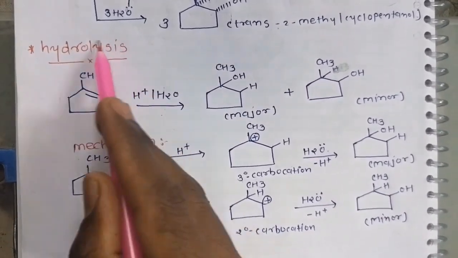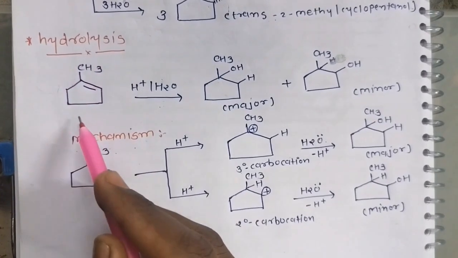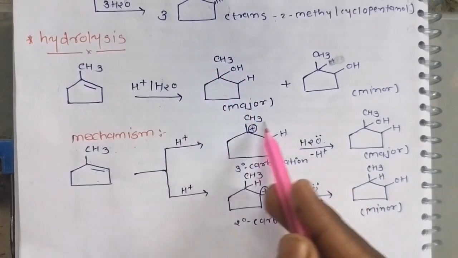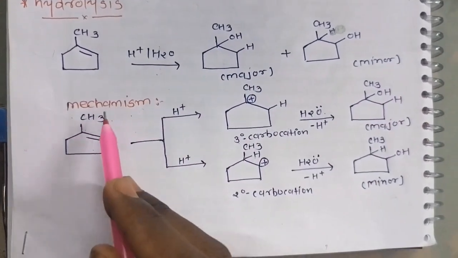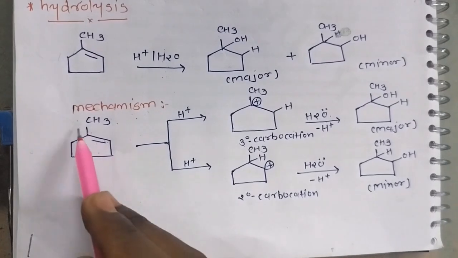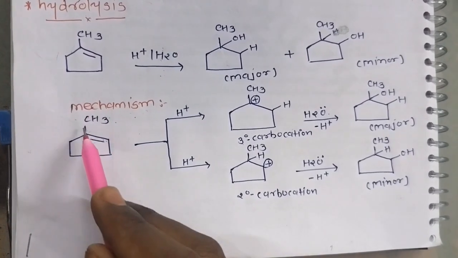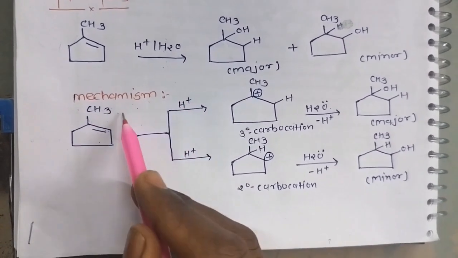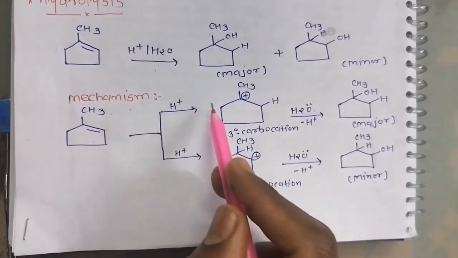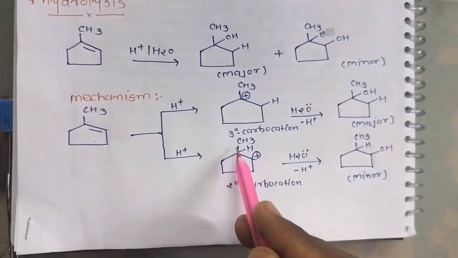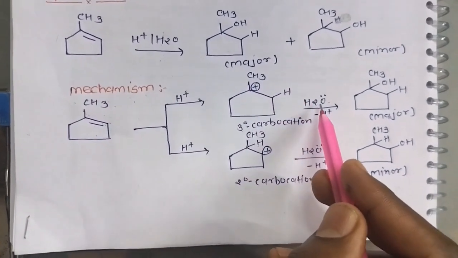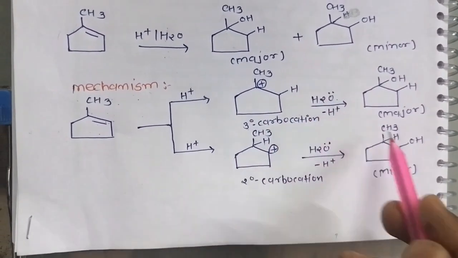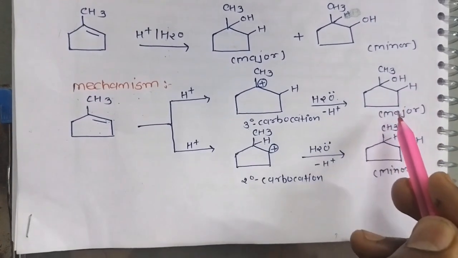Now the other reaction is hydrolysis. 1-methyl cyclopentene reacts with H plus and H2O to give a product. Mechanism in two cases. Case 1: in 1-methyl cyclopentene the carbon-carbon pi bond is broken and H attacks the second carbon, generating a tertiary carbocation. It reacts with H2O, OH attacks the carbocation and H is removed, giving the major product.